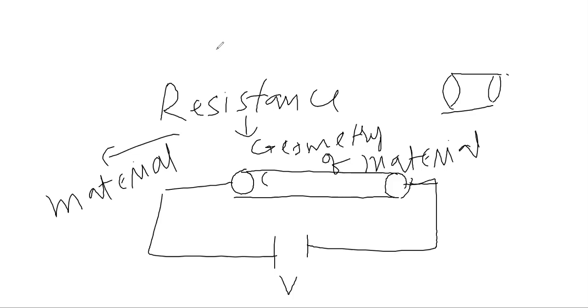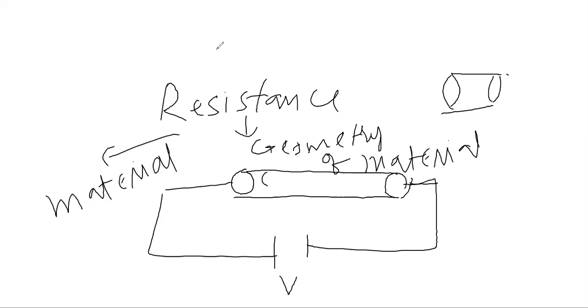Few materials can easily conduct electricity, but there are few materials such as glass or mica paper or others. These are very hard materials to conduct electricity.